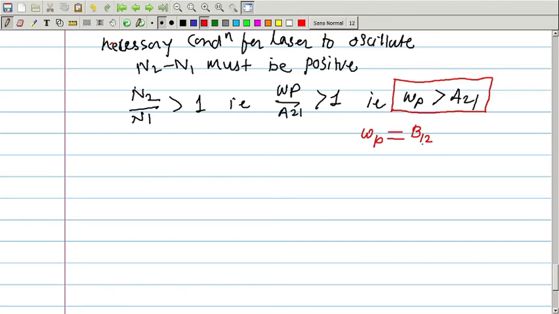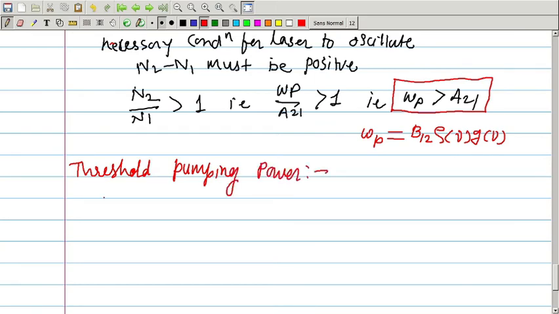Einstein's coefficient for absorption B12 into the energy density of incident radiation into the line shape function g of nu, right? The Wp consists of these three quantities. Let us now find out the threshold pumping power required for laser to oscillate. So threshold pumping power is given by